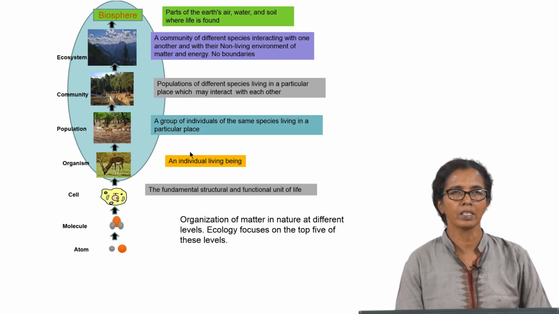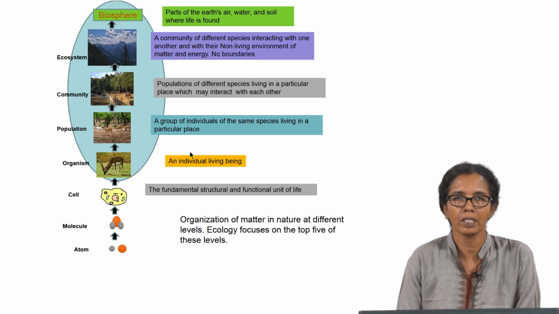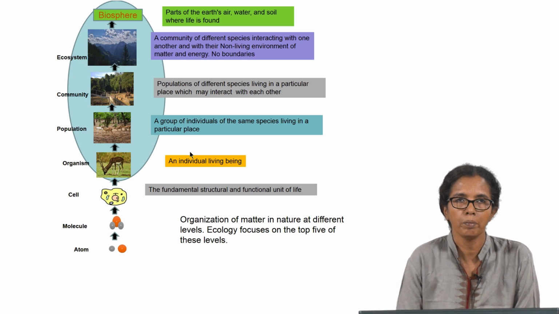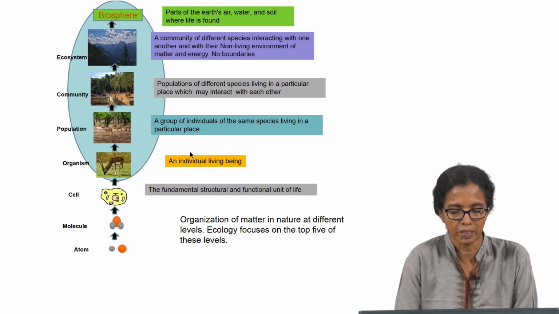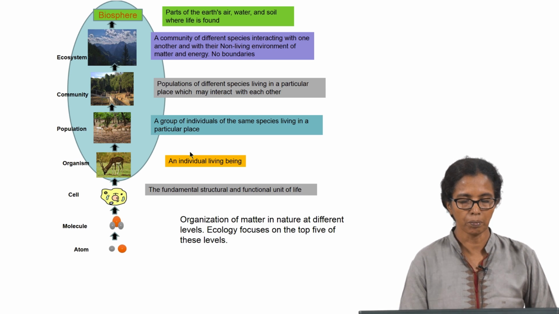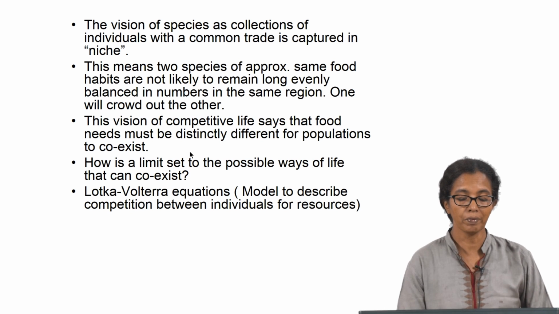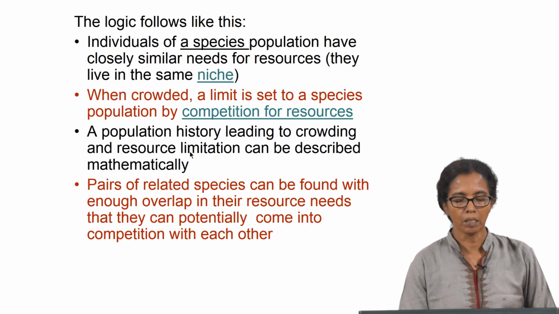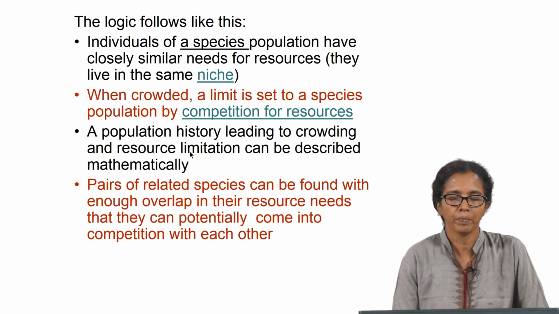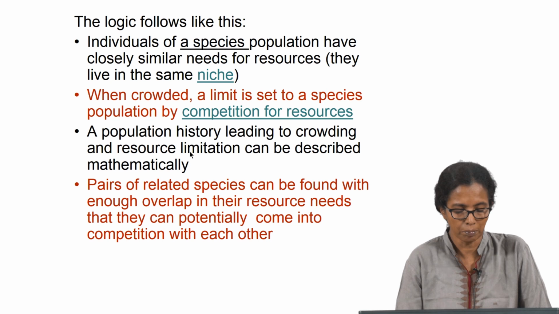For example, when it comes to community, you can see populations of different species living together. How can they live together? If their food needs are same, can they live together? Or how many numbers can be there in each species? These are the questions that one needs to address at these levels when it is coming to population and community. So, how do we determine the population? What determines the population? Population number or the dynamics is determined by history leading to crowding and resource limitation, which can be described mathematically.